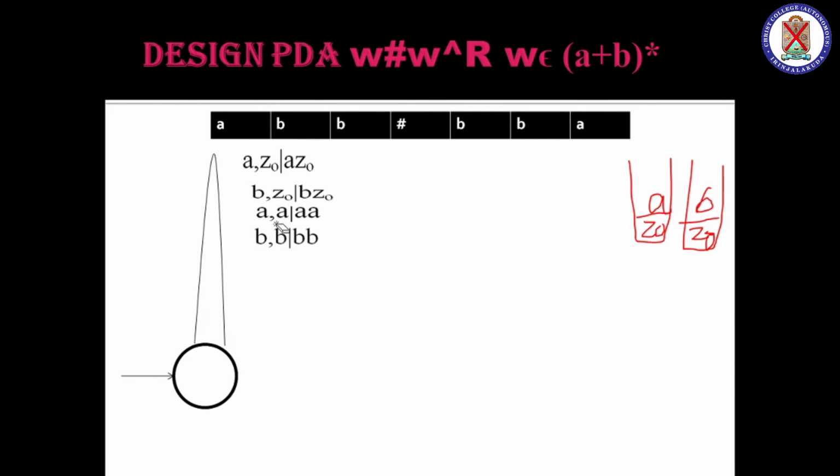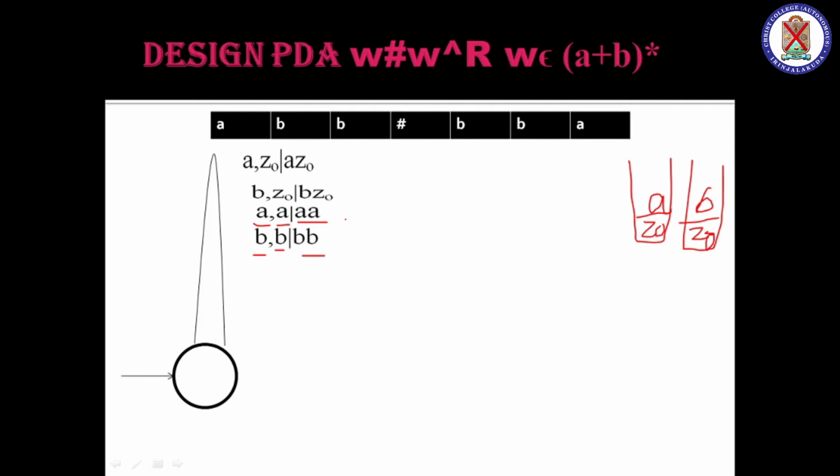So if A is on the top of the stack and A is on the tape, we insert AA. Okay, so that's said by here. A on the tape and A on the top of the stack, I insert AA. But if B is coming and B is on the top of the stack, we insert BB.